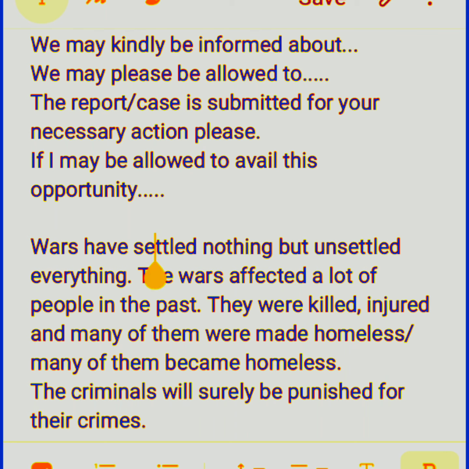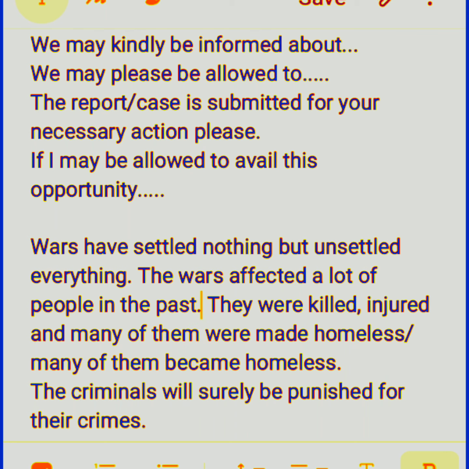It's not passive. Wars have settled nothing but unsettled everything. That means nothing has been settled, everything has been unsettled by the wars. The wars affected a lot of people in the past. So that means this is also active voice.